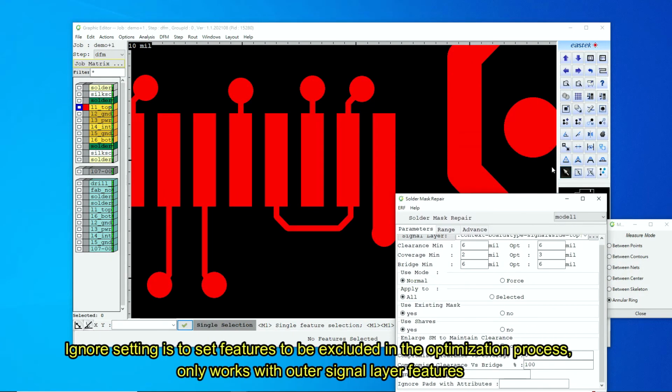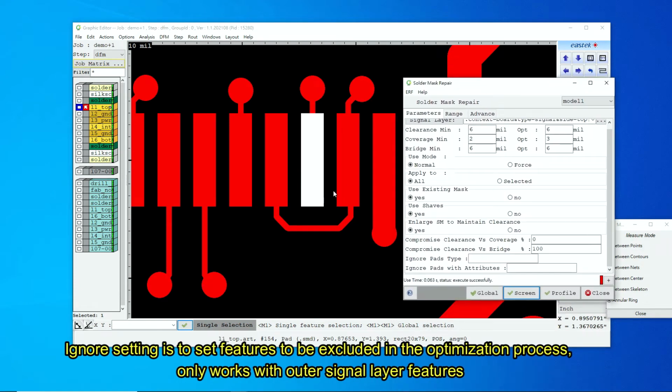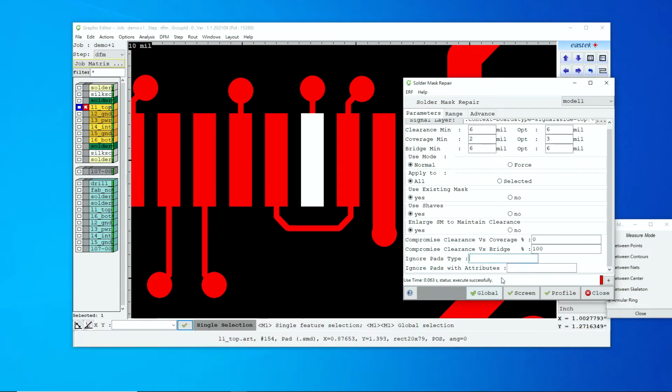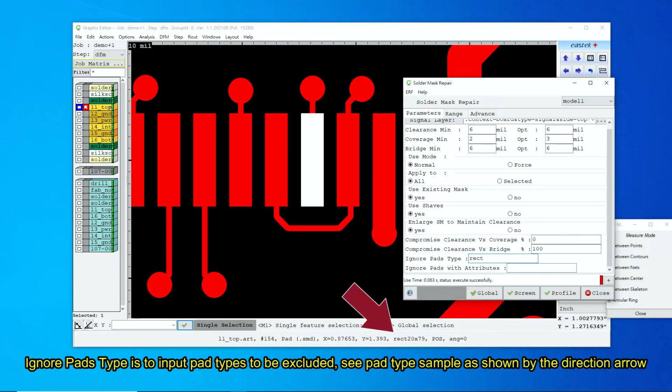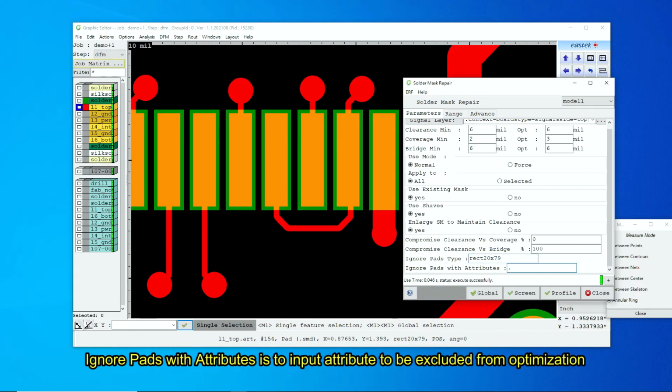Ignore setting is to set features to be excluded in the optimization process, only works with outer signal layer features. Ignore pads type as to input pad types to be excluded. See pad type sample as shown by the direction arrow. Ignore pads with attributes as to input attribute to be excluded from optimization.